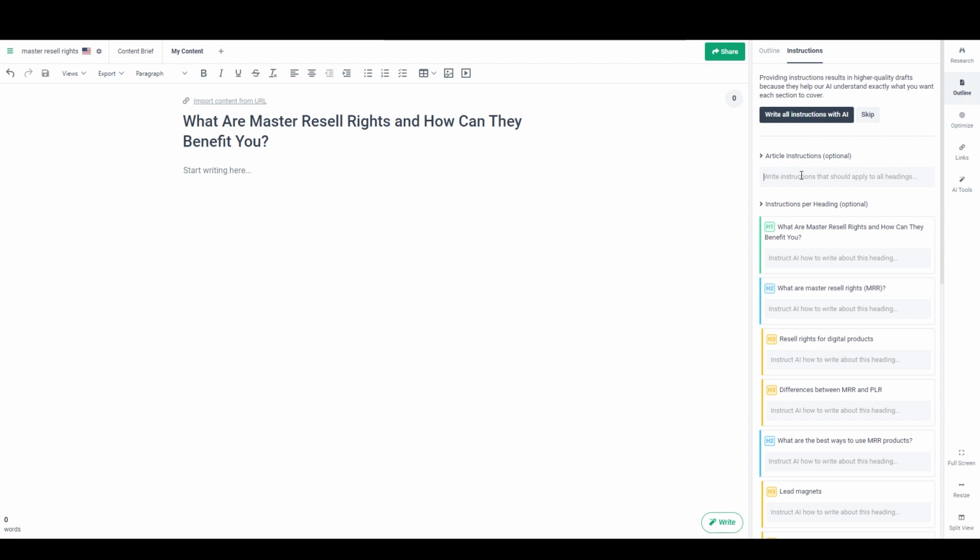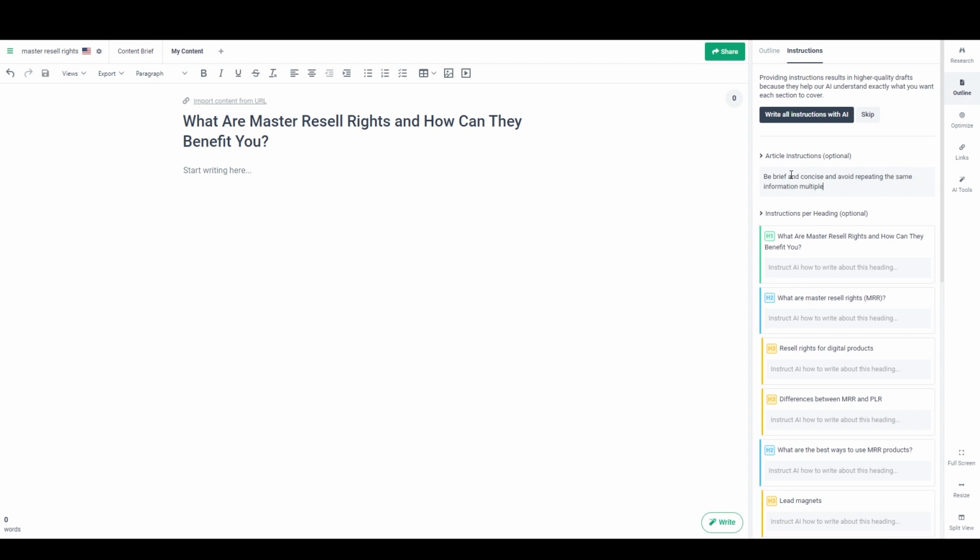To me, the most important part of drafting an SEO article with AI is this initial instruction, the instruction that applies to all the additional instructions and the instruction that applies to the entire article. Because if you get this right, it can save you a lot of time. And if you get this wrong, it can make things take a lot longer, or you might just have to redo it entirely. The first thing that I usually say is be brief and concise and avoid repeating the same information multiple times.